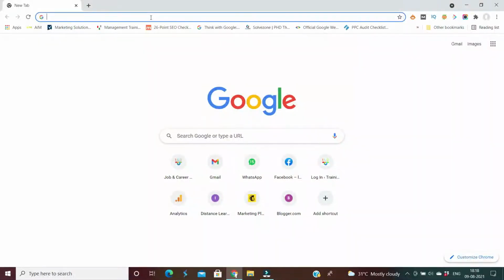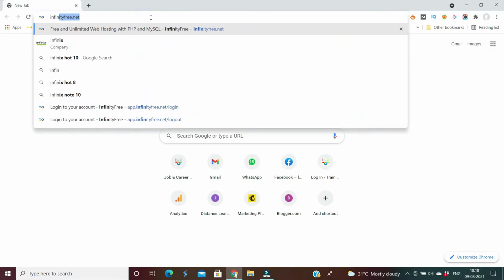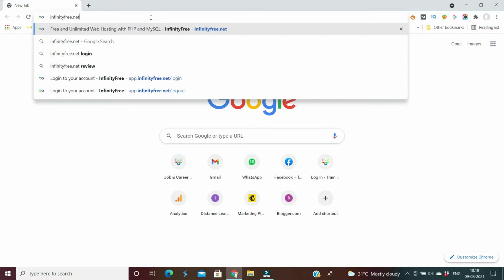You will learn this from a website called Infinity Free, which is a great app to create a free website. Although this will have limited features, for your hands-on experience, it could work very well for your learning purpose. And for that, we can create a free website from the app which is called infinityfree.net.